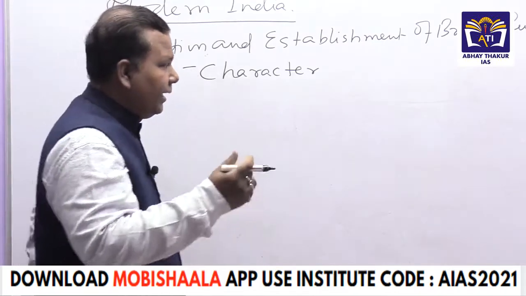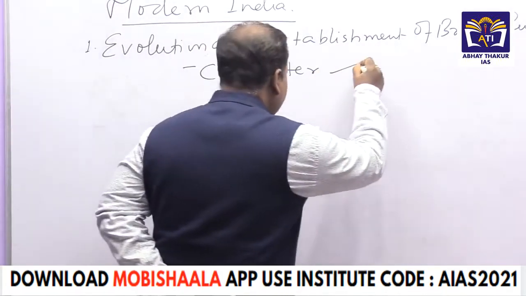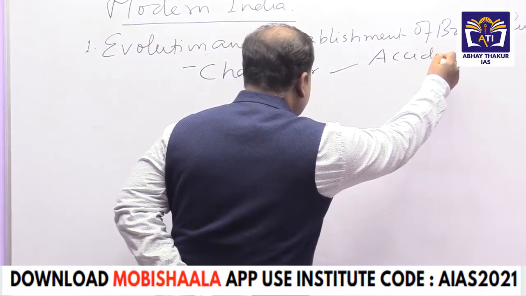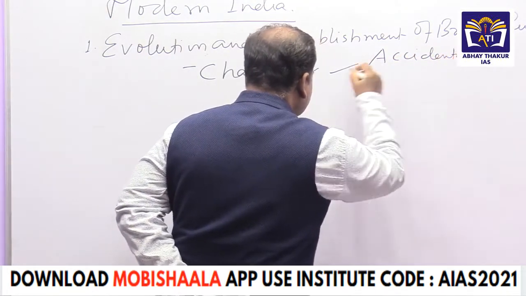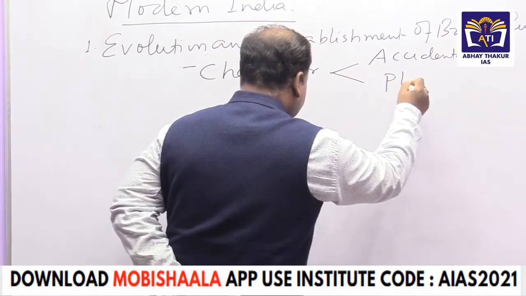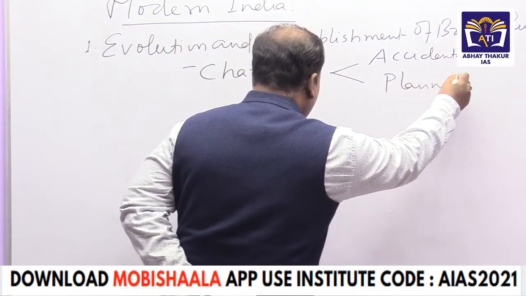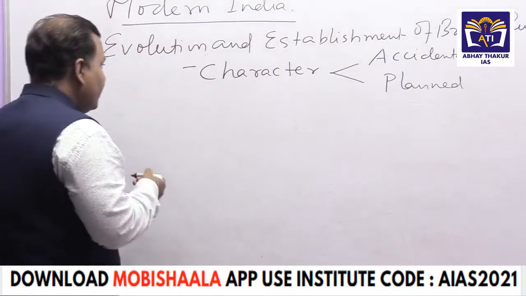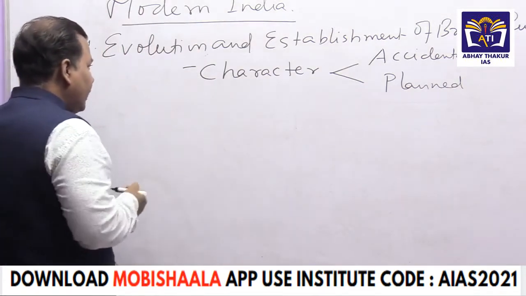So here we have to confine ourselves to these two things: whether it was accidental or was it planned.